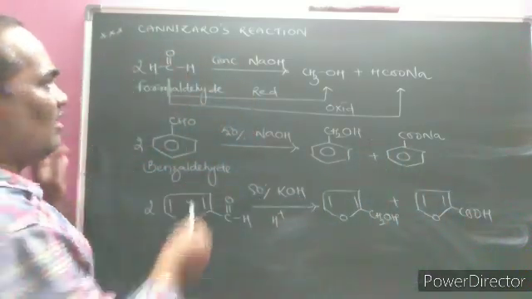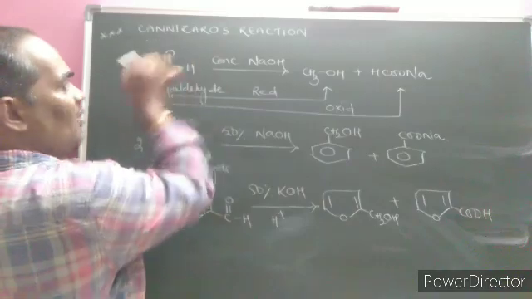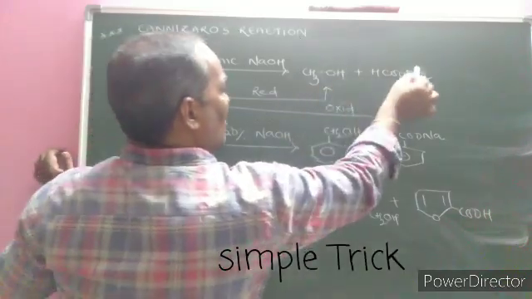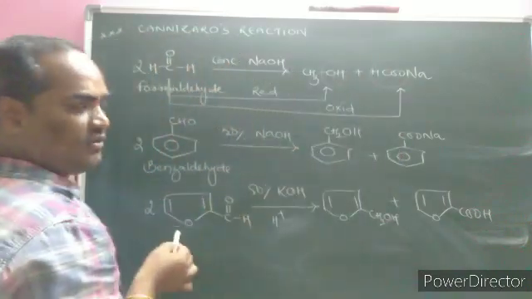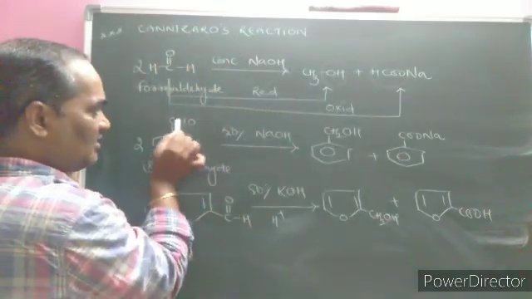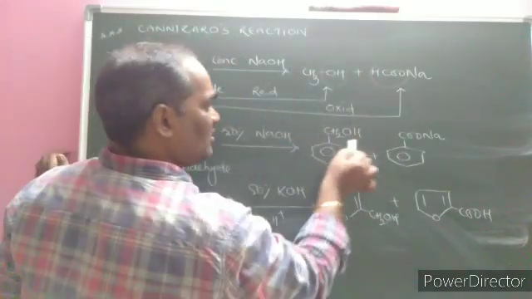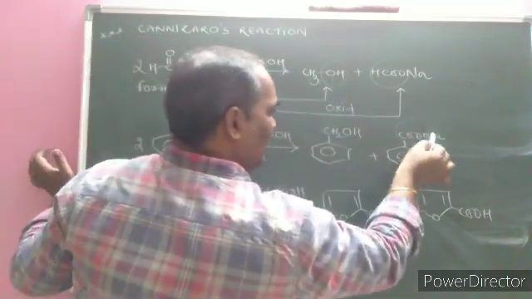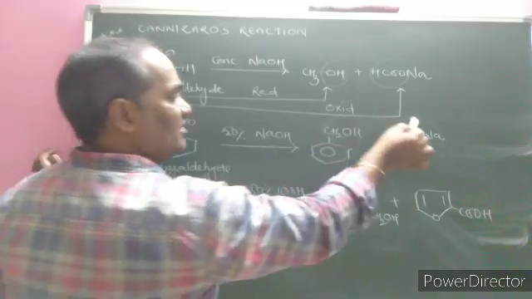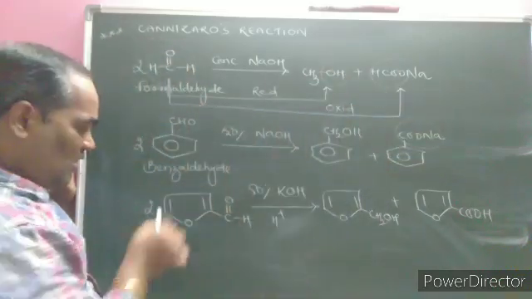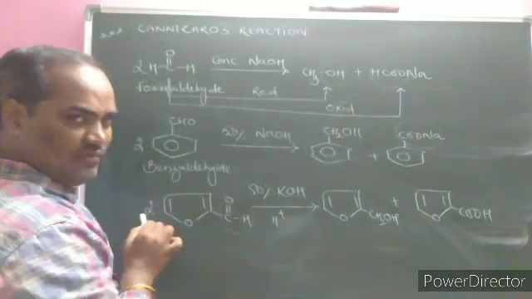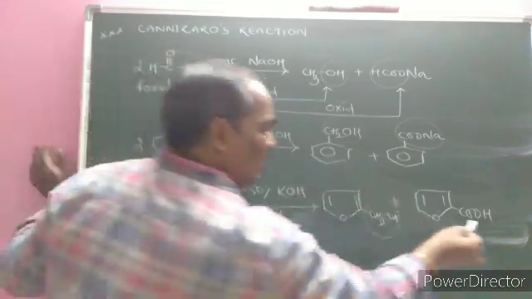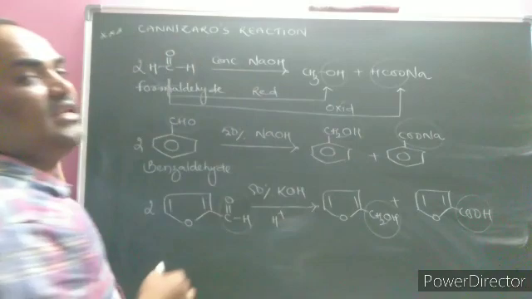What I want to tell here is that by taking two molecules of the aldehyde, one is getting converted into alcohol, another one is a carboxylic acid. Here an aldehyde group is there. The CHO becomes what? CH2OH. And the other CHO becomes what? COONa. If H plus is given, it becomes COOH. Here also an aldehyde group is given. 50% KOH. One becomes what? Alcohol. Another becomes what? Carboxylic acid.